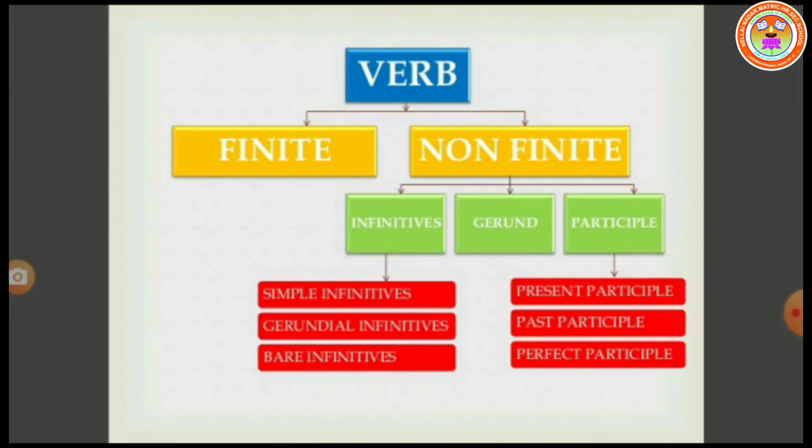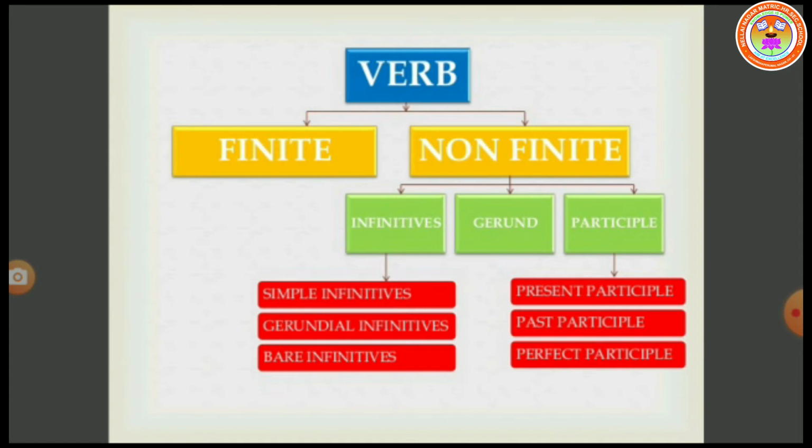Next, look at this chart. A verb is classified into two types, finite and non-finite verbs. Non-finite verbs are also classified into further types: infinitives, gerund, participle.